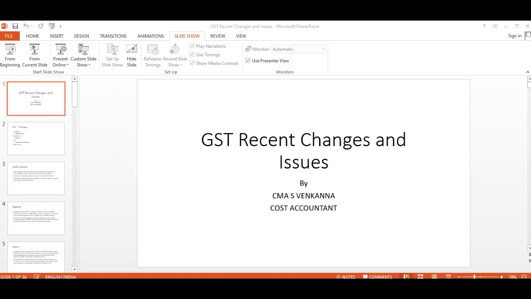There is general software available, but you have to understand, get into the details, and solve all those things in the portal itself. If you use ready-made software available in the market, it will also have a lot of problems. I don't say all those things. Okay, so this is about the QRMP scheme.